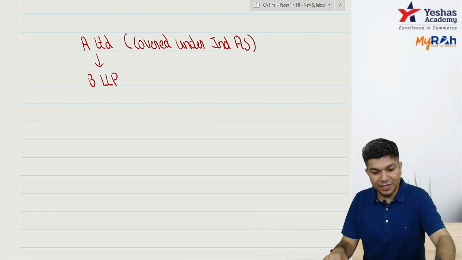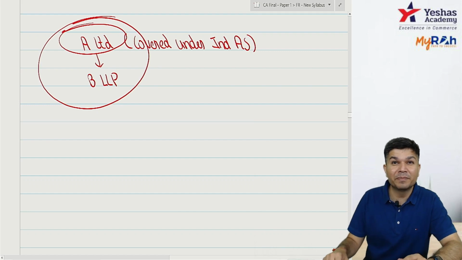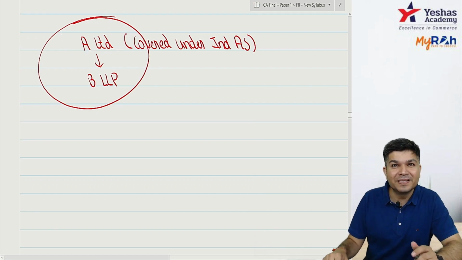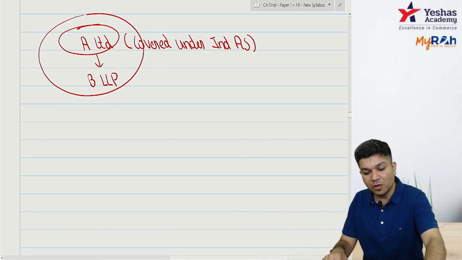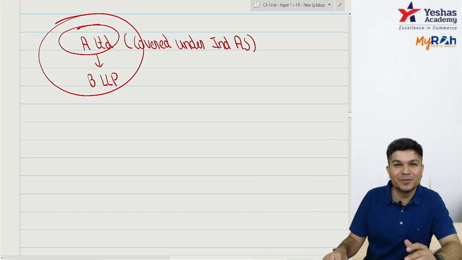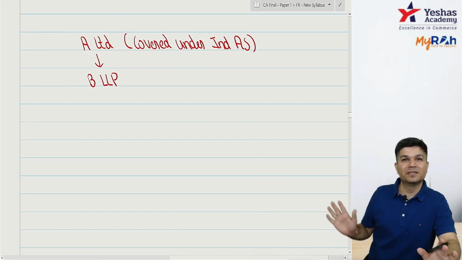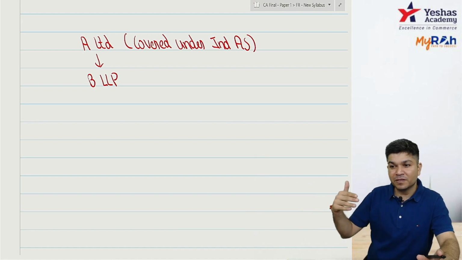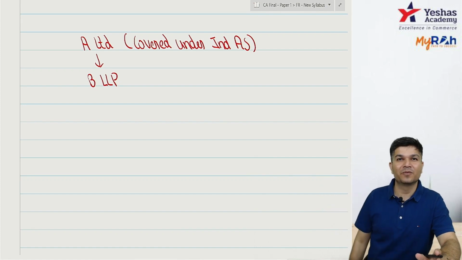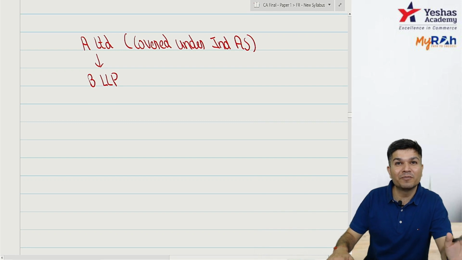But now, when A Limited prepares consolidated financials, B LLP has to give data as per IND AS. I repeat, when A Limited prepares consolidated financials, B LLP has to give data which is as per IND AS. So indirectly, they have to maintain a dual set of books of accounts. For standalone purposes, B LLP always follows accounting standards. For the purpose of giving figures to its parent for CFS, they have to give data as per IND AS. They have to maintain a dual set of books of accounts. Clear?